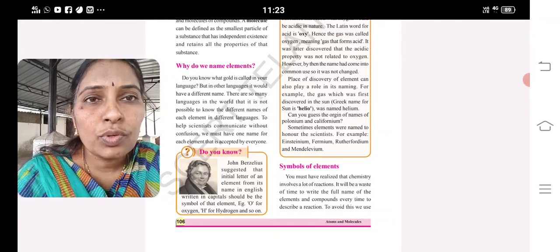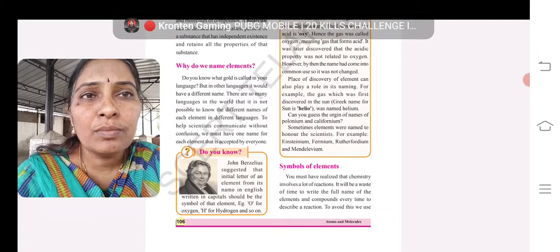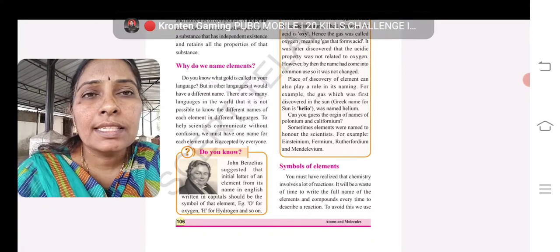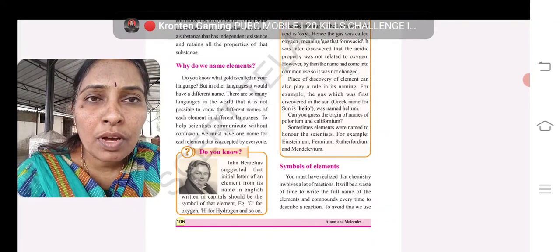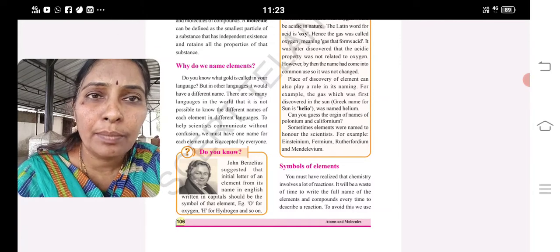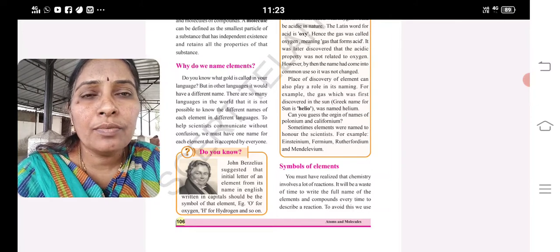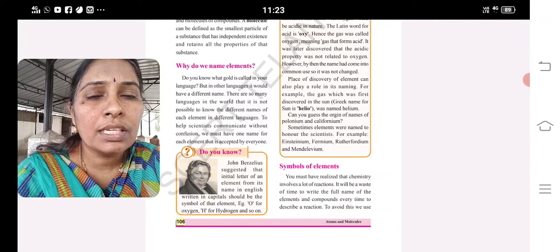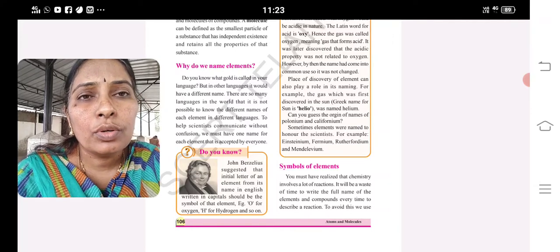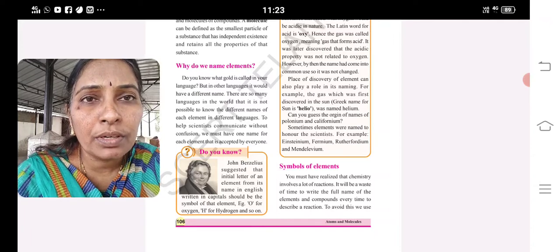The pattern of the question paper is the same as your essay 1 only, but let me recall once. Essay 1 paper is of 40 marks, 40 marks of physical science and 40 marks of biological science, and the same day you need to write. Paper 1 and paper 2 will be there for science only. Same day you need to write, morning hours and afternoon sections. It is a 40 marks paper.